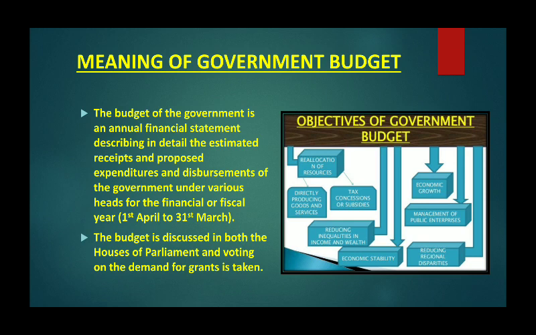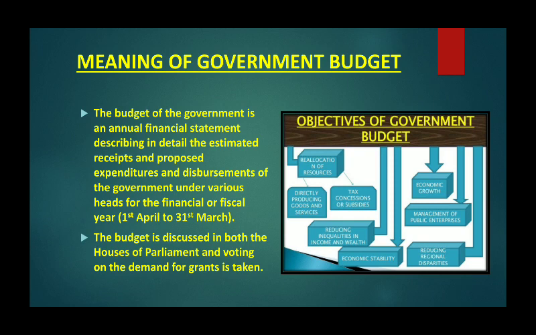The definition of government budget is this: the budget of the government is an annual financial statement describing in detail the estimated receipts and proposed expenditure and disbursements of the government under various heads for the financial or the fiscal year, which is from 1st April to 31st March. So every year government prepares this kind of budget.